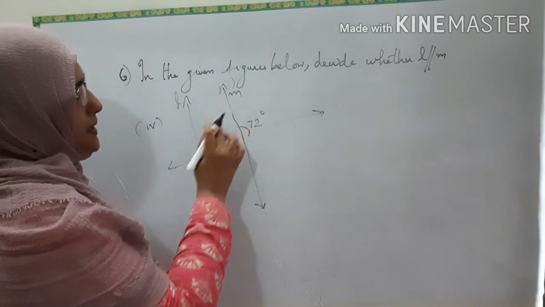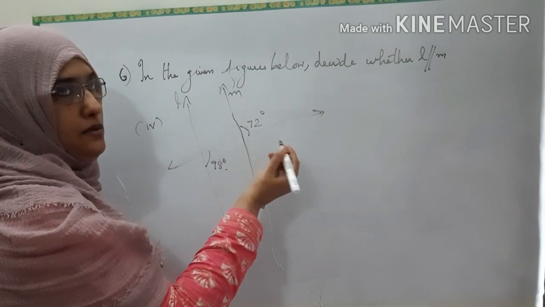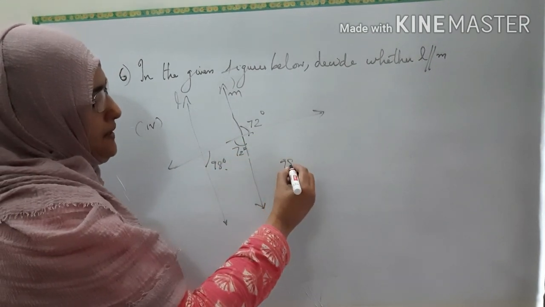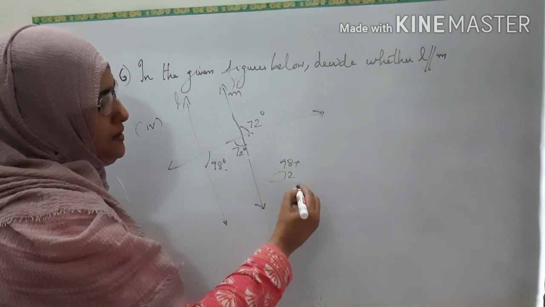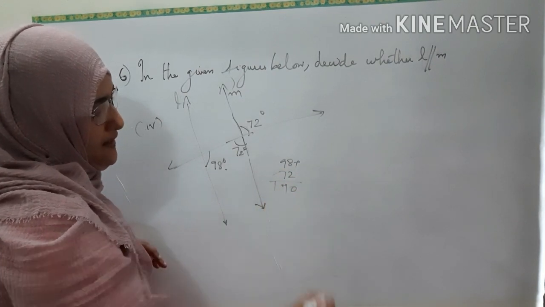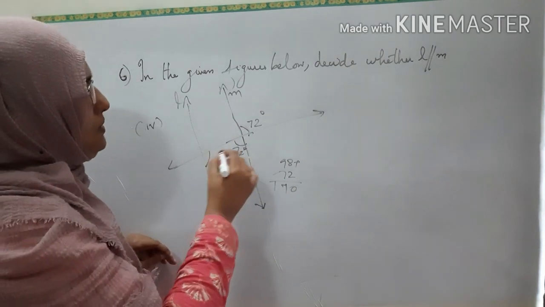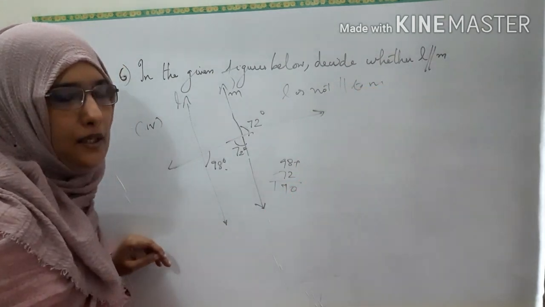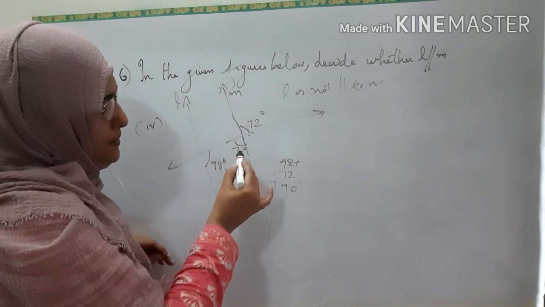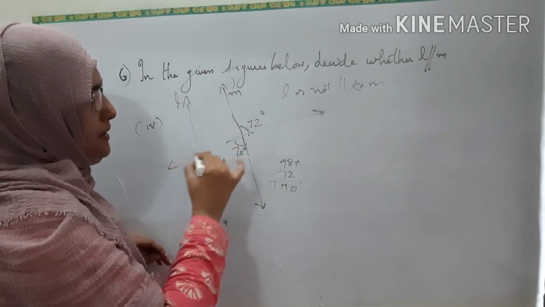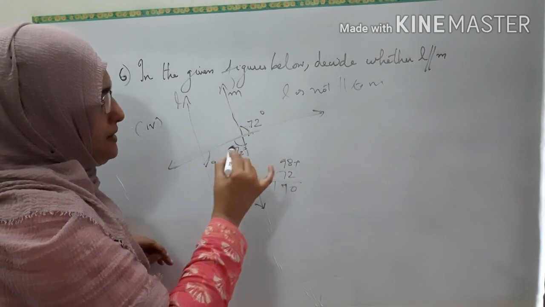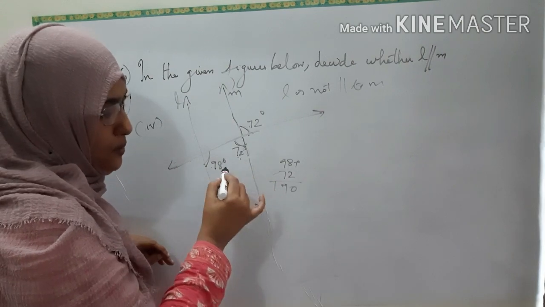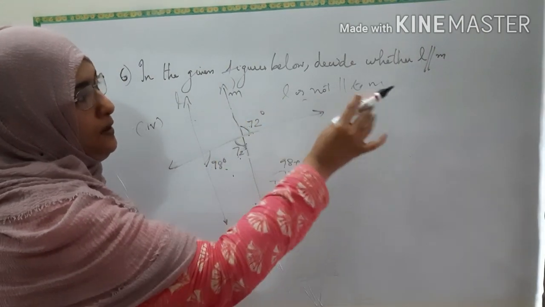This is also the same type, L and M, transversal is given. This is 72 degrees. So as usual, you can take the vertically opposite angle. This will be 72. But what about 98 plus 72? It is not 180, it is 170. So L is not parallel to M. Okay. These two are vertically opposite. So if this is 72, this will be 72. And you know that when you draw a transversal through two parallel lines, the angles on the same side will be supplementary. But here when you added 98 plus 72, it is not 180. So you can say that L and M are not parallel.